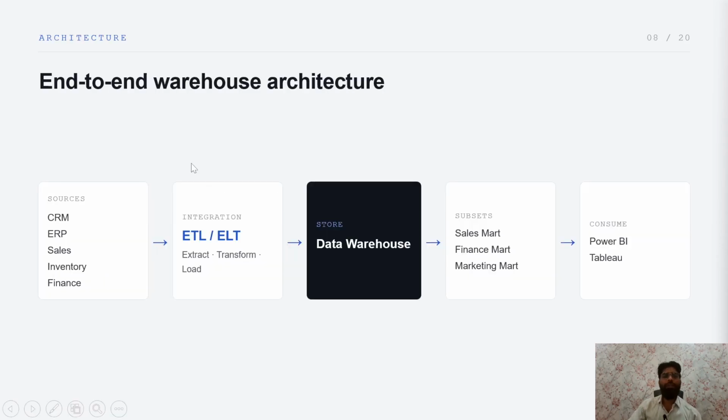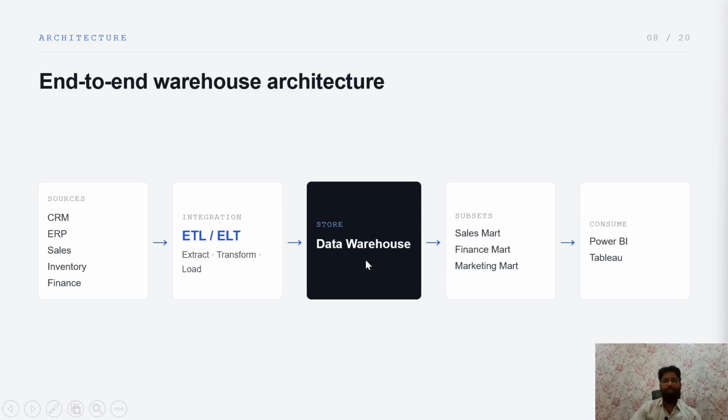Now, one of the most important concepts that we have: ETL and ELT. So ETL means extract, transform, load, and ELT means extract, load, transform. So what is the purpose of it that we need to understand? First we have a source where we get the data, like CRM, ERP, sales, inventory and finance. These are some sources of the data. When I get the data, then we perform some kind of operation on this particular data, the ETL or ELT operations, for integration.